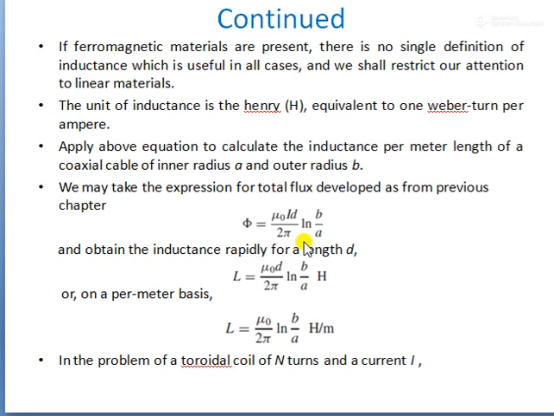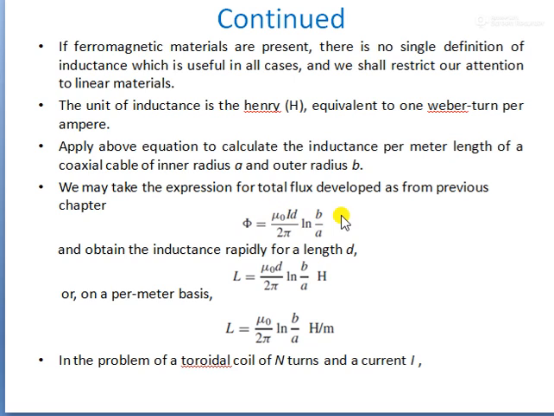Right, now we want the flux phi. So we may take the expression for the total flux developed in the previous chapter. Phi is nothing but the integration over the surface of B dot dS. We got the phi value as mu naught I d by 2 pi ln of b by a. You have developed that previously, so you can use it directly.